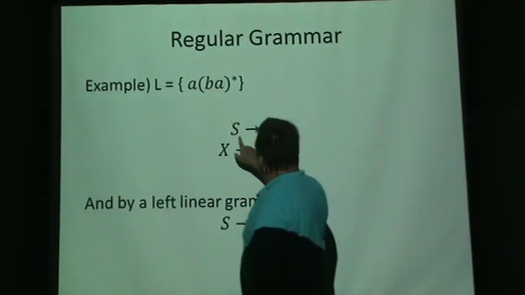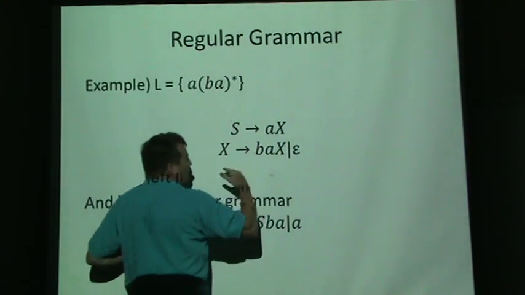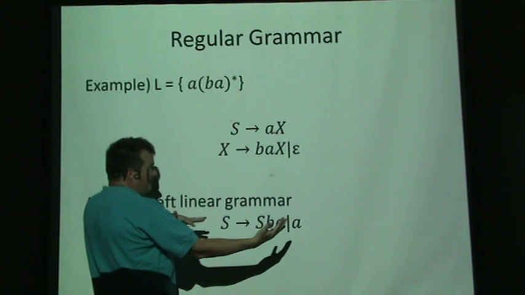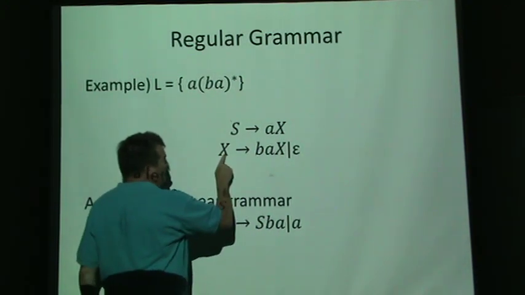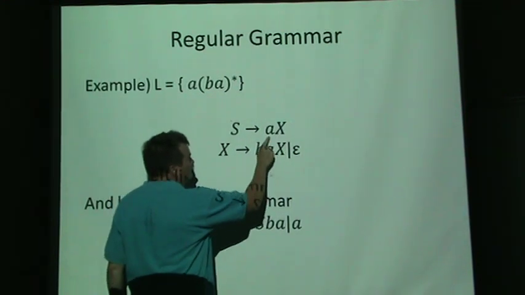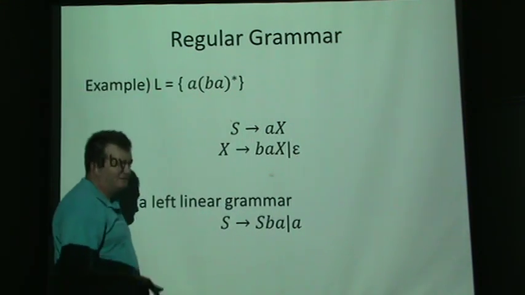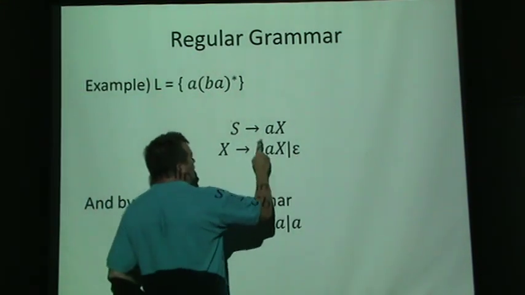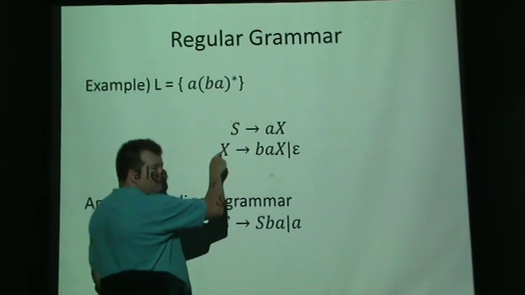We would start at basically a start state. If we see an A, we're moving to another state. And from that point, what do we need to see? Well, first of all, we could read an A and then see epsilon, which means nothing. That's the empty state. Or we could read a B and an A, and then we're right back in the same state we were in.